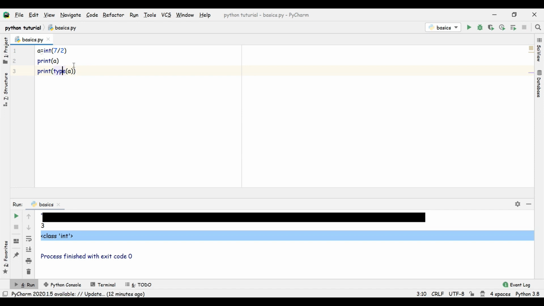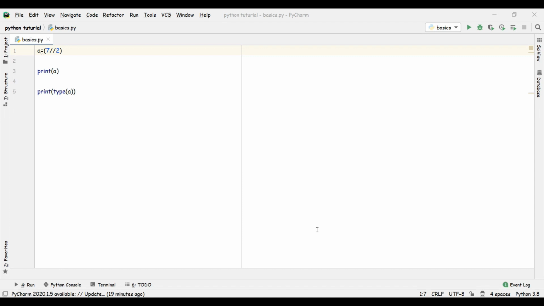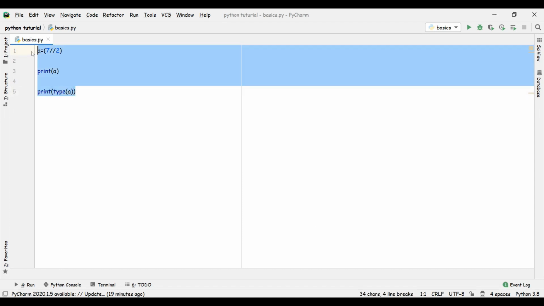It's kind of fun. Give me some space, it's looking so congested. Okay, so now it's clear, its class is so clear. Now let's move further on. Now we have seen integer and float. Now let's move further on